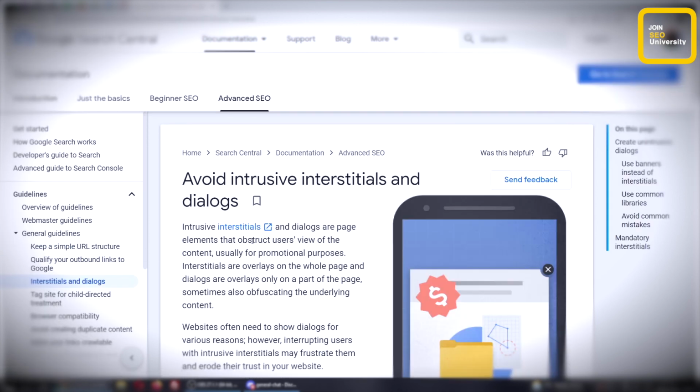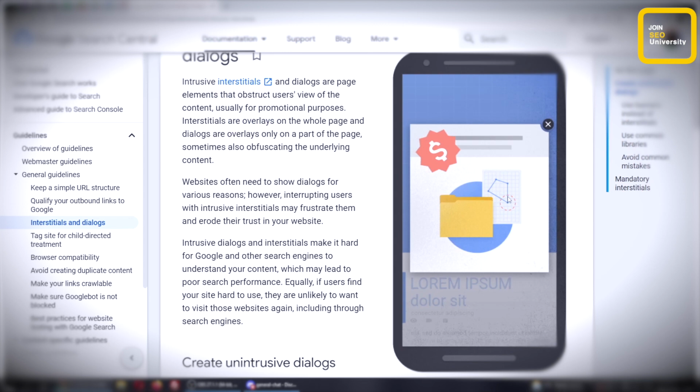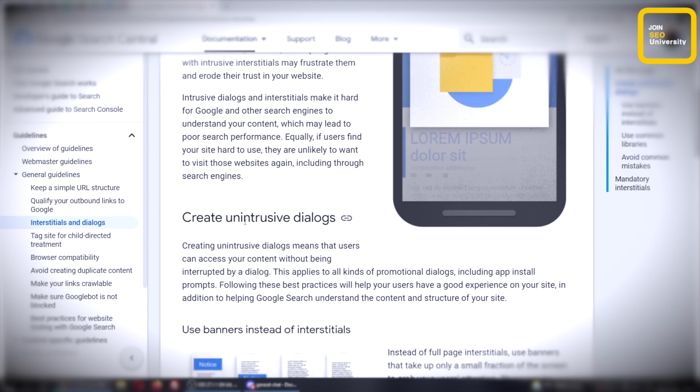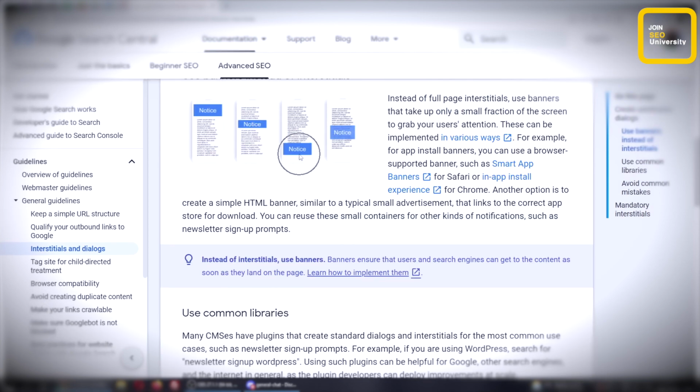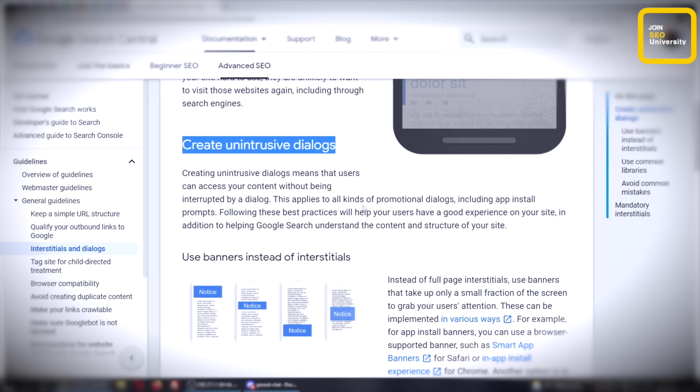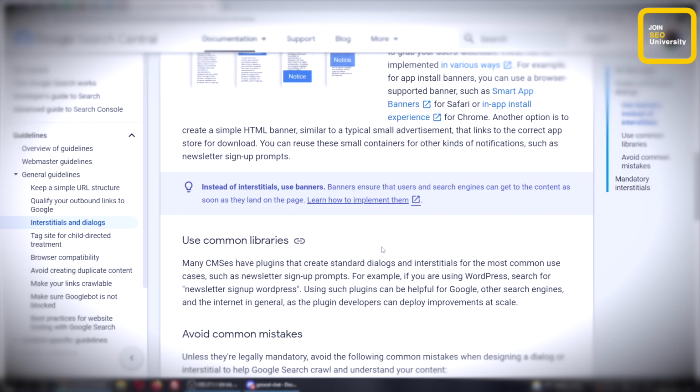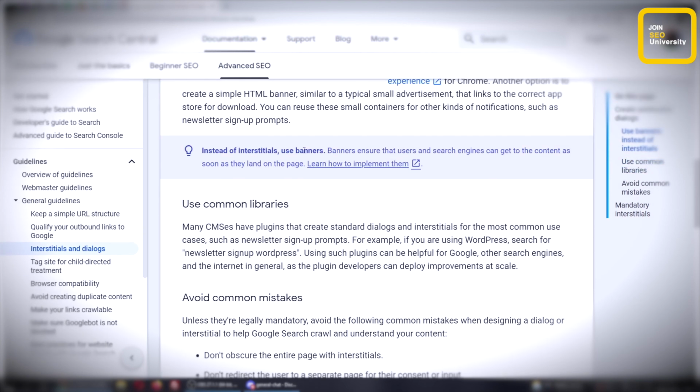All right, what about intrusive interstitials and dialogues? What is an interstitial? An interstitial or a dialogue is a little thing that pops up like this that covers the content and makes the user interact with it in some way before they can get to the page. And Google here claims they want you to create unintrusive dialogues. They would rather use banners instead of interstitials. They'd rather, for example, something like this happen as opposed to something that completely blocks the page. So instead of interstitials, use banners.